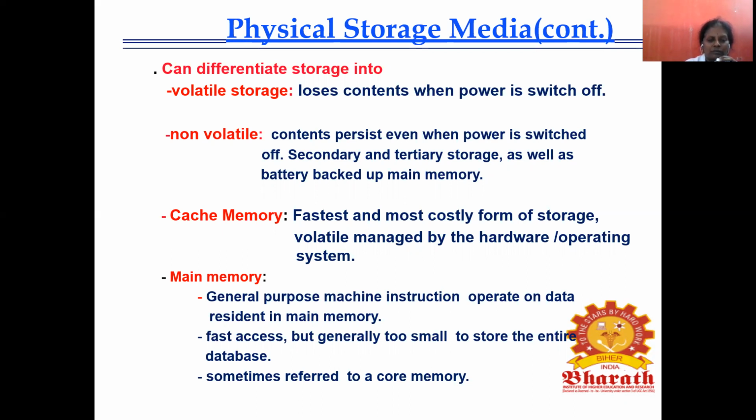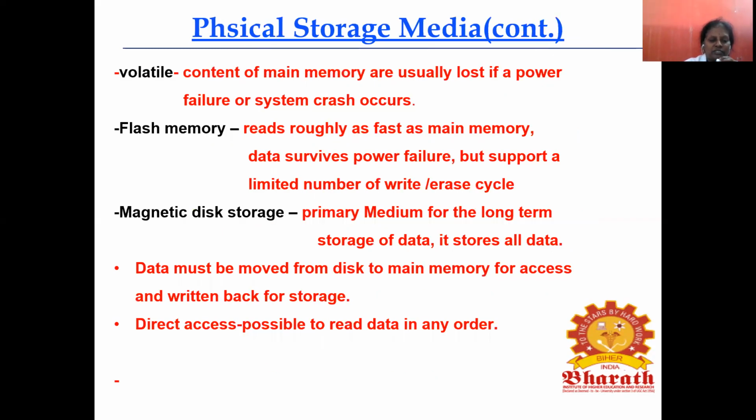So the storage can be classified into two. Next one is cache memory. Different types of memories are used in the system. According to the storage of data, it will be classified as cache memory, main memory, flash memory and magnetic disk storage.